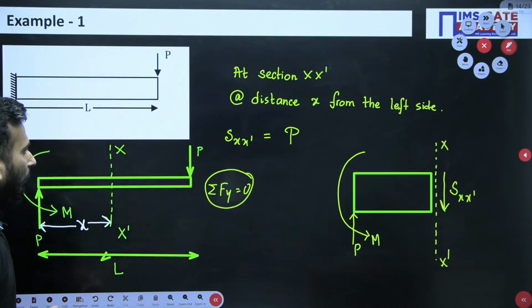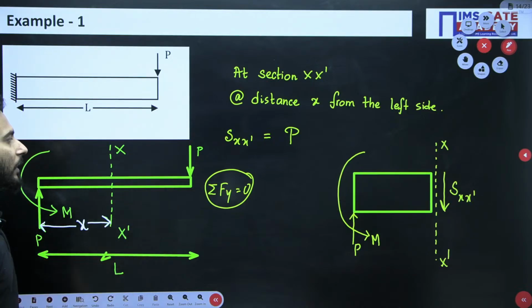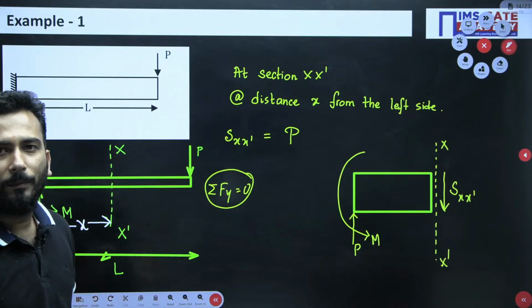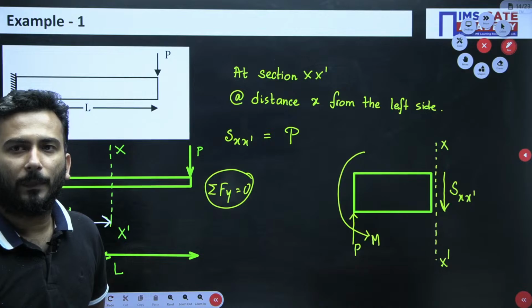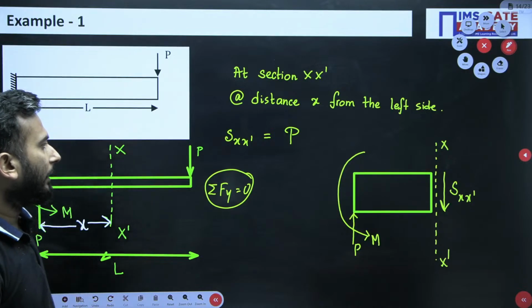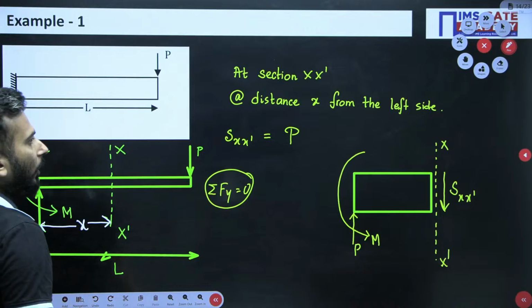Now see, whether you take the section over here or anywhere across the length of the beam, it will be P only. The equation will not change. Are you getting or not? The equation will not change. It is only P.